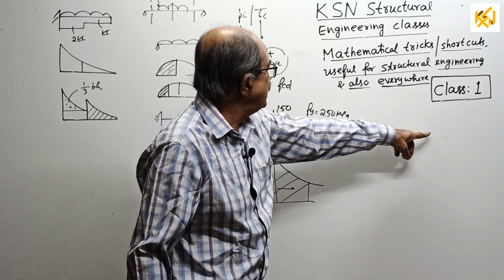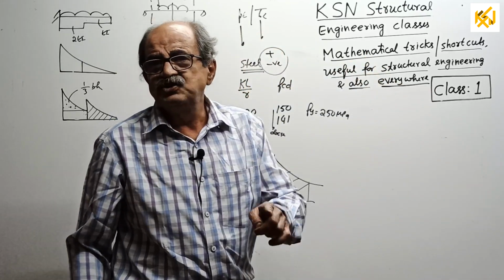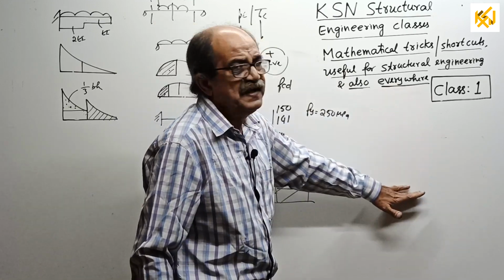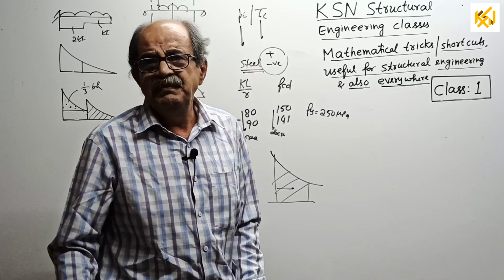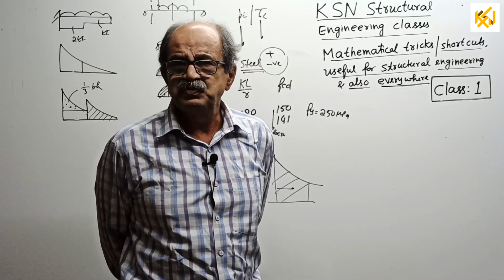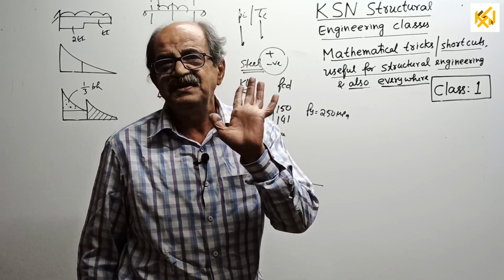And second point, this mathematical class will also be running parallelly in between. Whenever I get free time, I will put that one. Class number 1 today, and maybe up to 15-20 classes will come, because so many small points are there. For one class, I will put only one trick, sufficient.